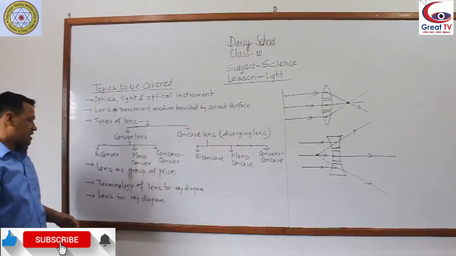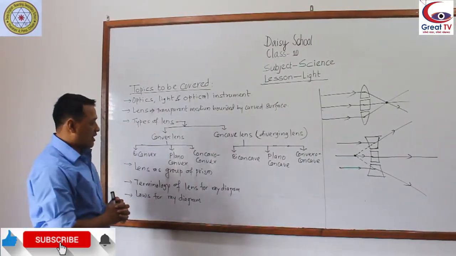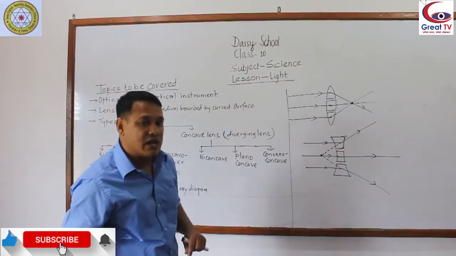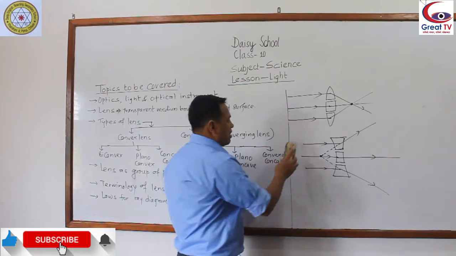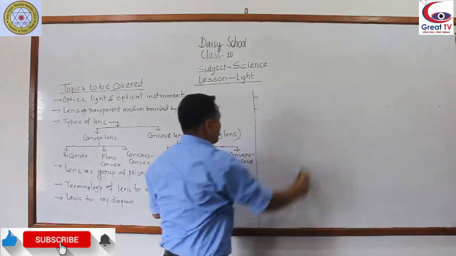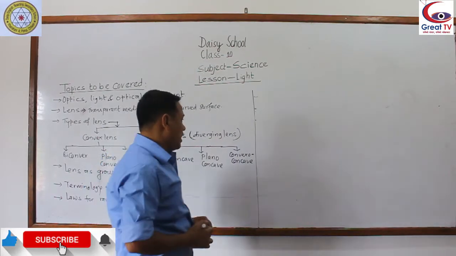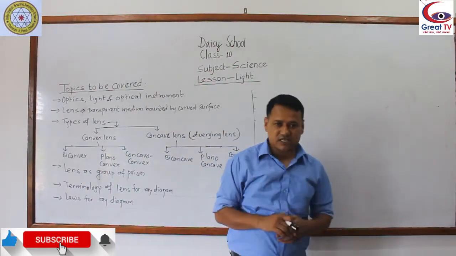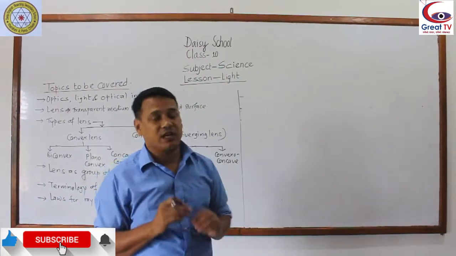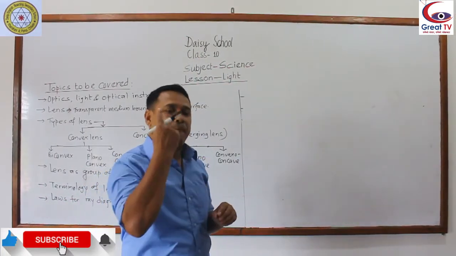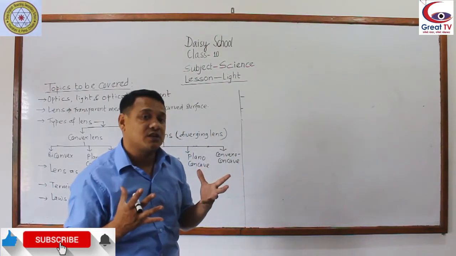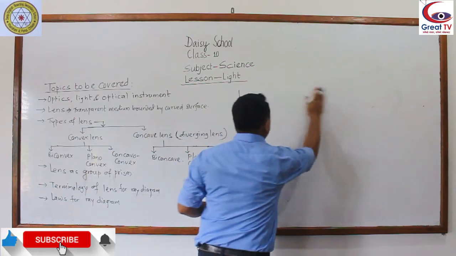Now we are going to discuss the terminology of a lens for ray diagrams. Some terms we have to know, which we have read in class 8 also. So, terminology of ray diagrams of a lens. One convex lens or biconvex lens is made of two spherical parts, parts of two spheres. You can see it like this.